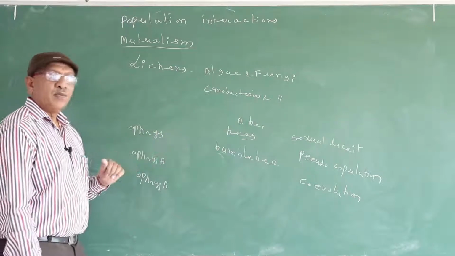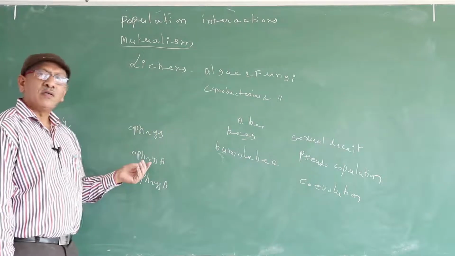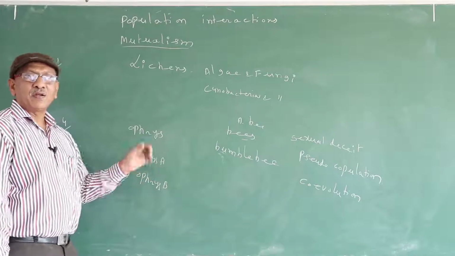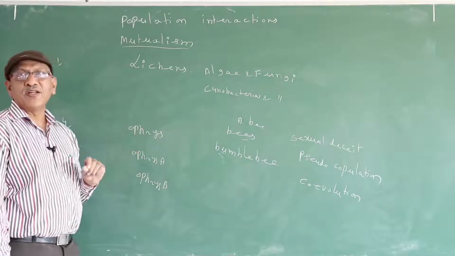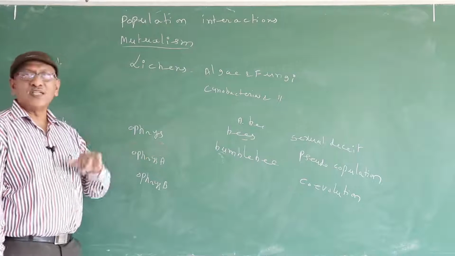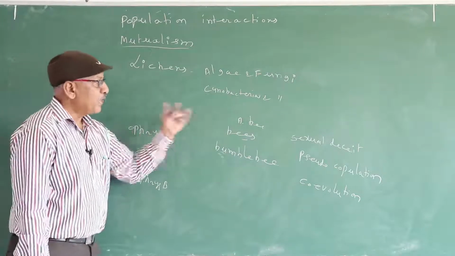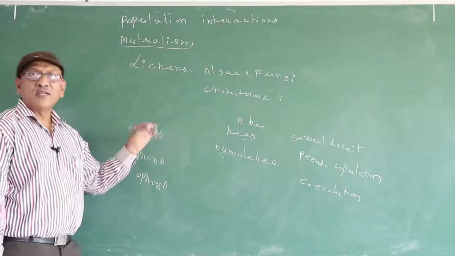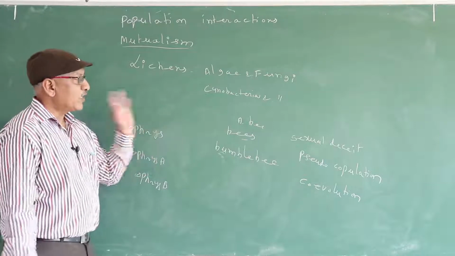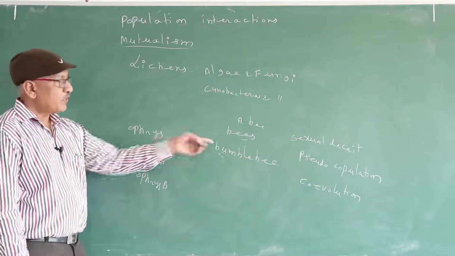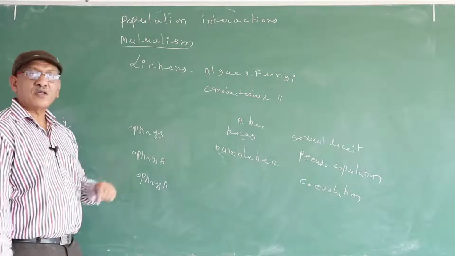The same male bee, when it copulates with the petal of another flower, helps in pollination. In this manner, Ophrys is benefited. How is the male bee benefited? It fulfills its sexual desire. In this manner, both are benefited. Why is it known as pseudo-copulation, false copulation?